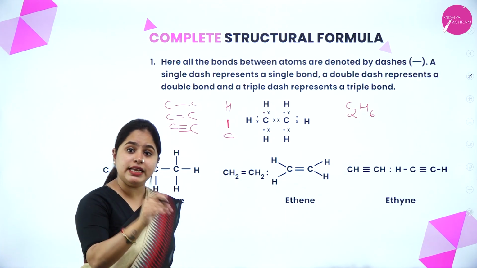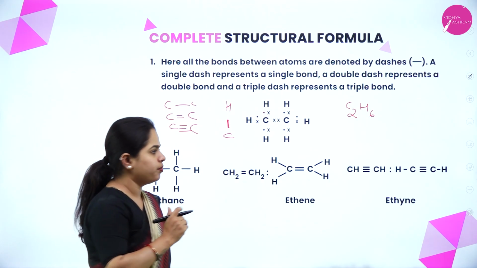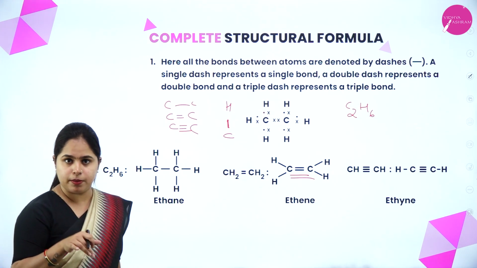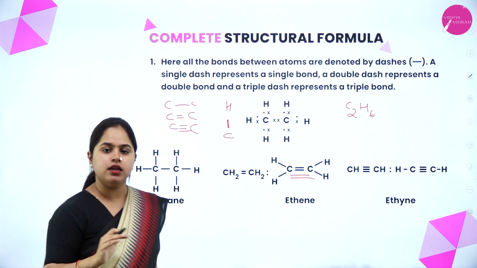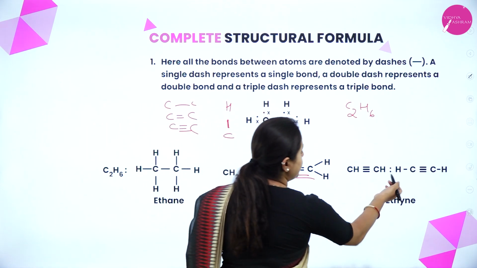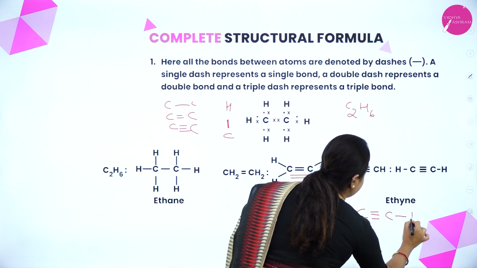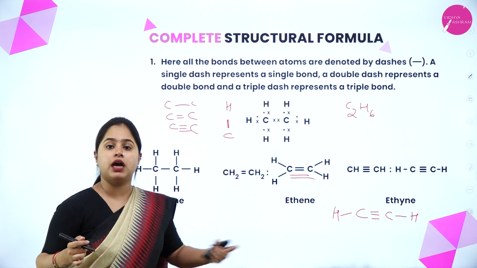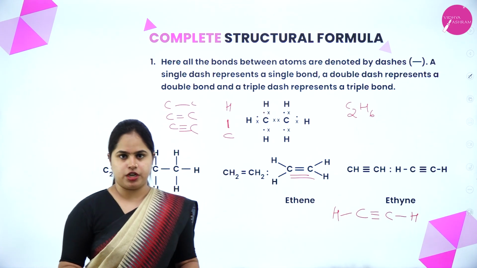Now coming on to ethene. Ethene is an alkene. Alkene means there will be a double bond. So how do you represent it? Between the carbon and carbon there will be a double bond and the other hydrogen atoms will be represented by a single bond. Now coming on to ethyne, how do you represent it? It will be C triple bond C, and then hydrogen on either side. So all the bonds between the carbon and hydrogen have to be represented. So that is complete structural formula.